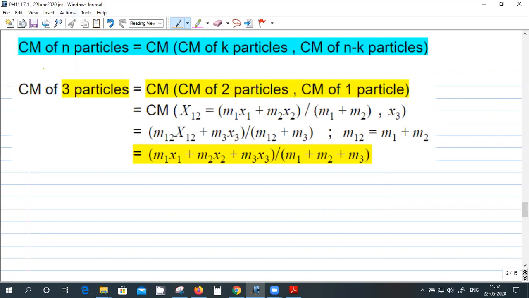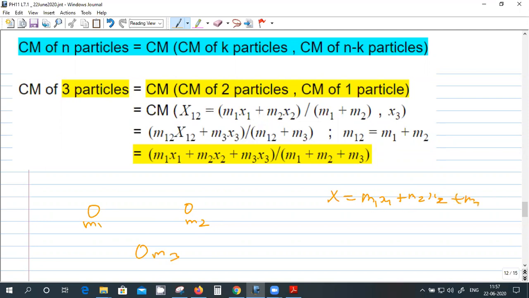Suppose the system is made of n particles. Suppose there is mass m1, m2. You know how to find center of mass, right? m1 x1 plus m2 x2 divided by m1 plus m2. Yeah. Suppose I add a third mass, m3. Then how will you find center of mass?